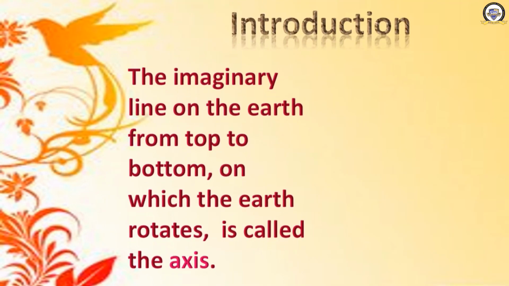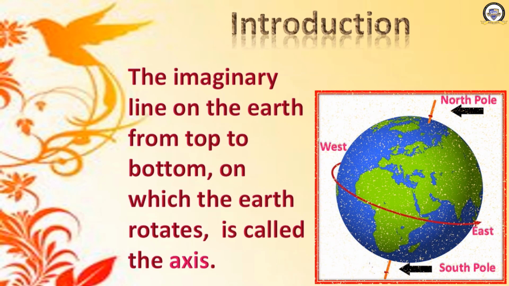The imaginary line on the earth from top to bottom on which the earth rotates is called its axis. Do you know that the earth moves? Yes, the earth moves. It spins, or it rotates, and it rotates on an imaginary line which is called axis. Shall I show you the picture? This is the axis.